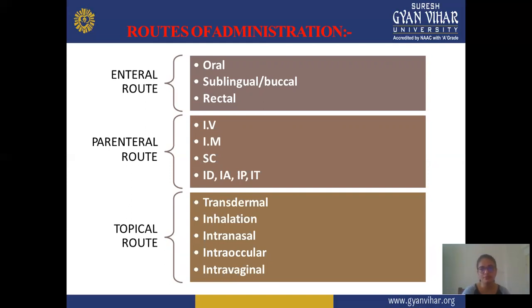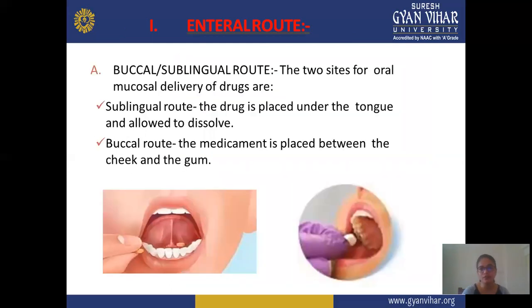Oral we already covered. Now in the internal route, first is the buccal and sublingual route. In buccal and sublingual routes, there are two sites for oral mucosal delivery of the drug. In the sublingual route, the drug is placed under the tongue and allowed to dissolve. In the buccal route, the medication is placed between the cheeks and gum. Using sublingual and buccal, you get good absorption because the drug goes directly into the circulation. And in this route, there is a little difference.